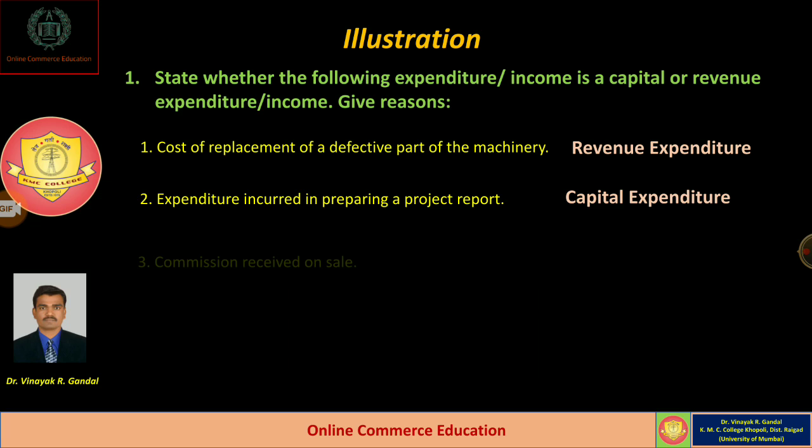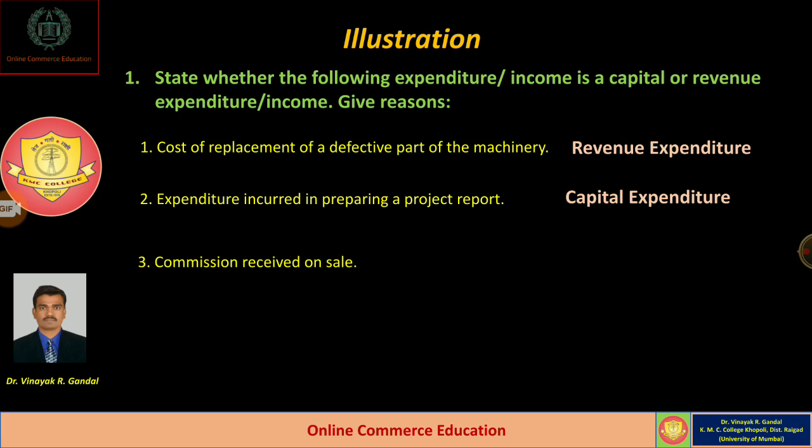Third example, commission received on sales. Dear students, in this example, selling activities are the normal business activities. Continuously sales activities are going on, so salesmen or persons may get a certain amount of commission as prescribed by the higher authorities.